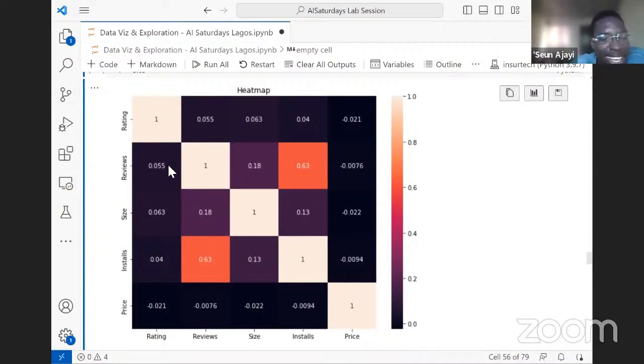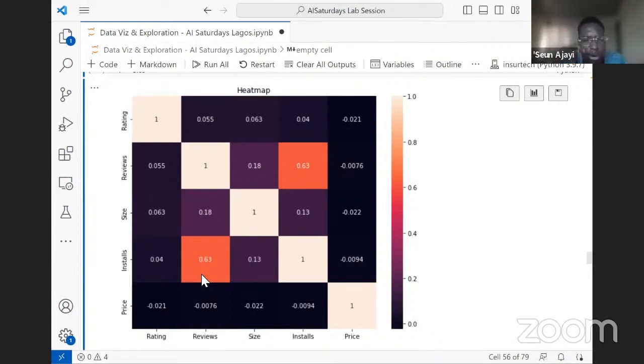That shows that there is almost little or no correlation between the data points in the reviews and rating column. But when we check colors that are as bright as this, when we see installs against review, we see a correlation of about 0.6. And this starts to look interesting because the number of reviews is dependent on the number of people that install the app. So if a lot of people are using it, then the number of reviews will be higher. So it means there's a correlation. Maybe the higher the number of installations, the higher the number of reviews.